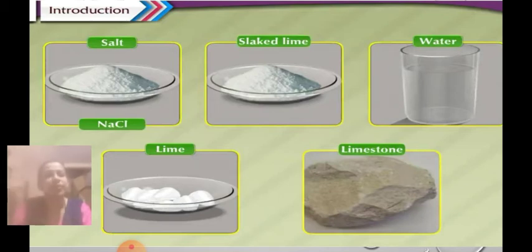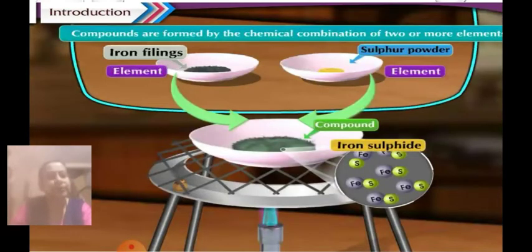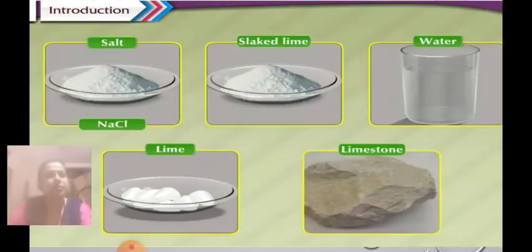You are also familiar with some substances like salt, slaked lime, water, lime and limestone. Do you remember the molecular formulas? I hope you do.